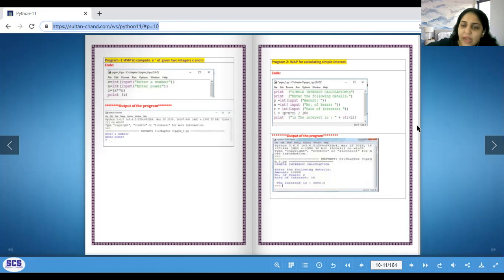Okay, so for this program, again, we need the details from the user: the principal amount, the rate of interest, and the time, PRT on 100. But remember, when you're doing this, you will put PRT or PNR, whatever are your initials, in round brackets, and then divided by 100.